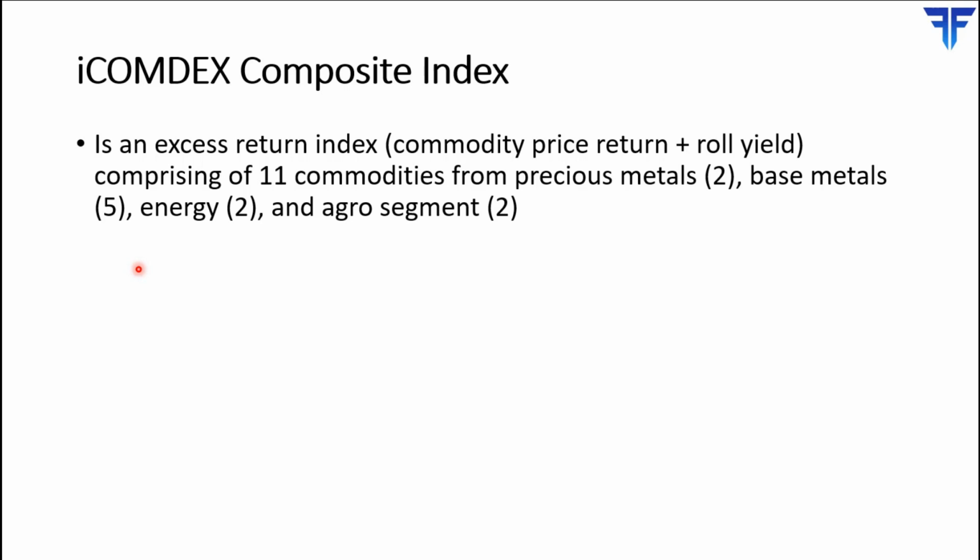So in simplest words, an excess return index comprises commodity price return plus the roll yield.